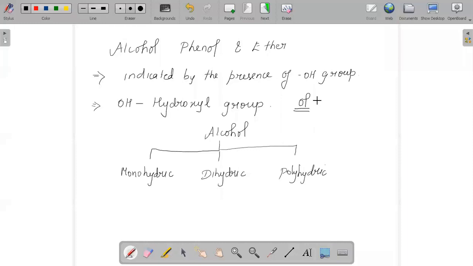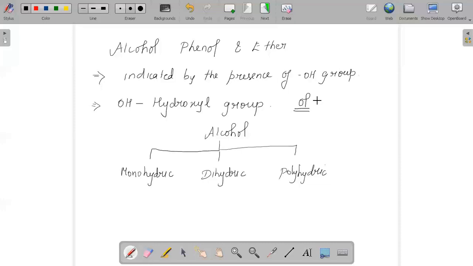And when we talk about how alcohols are classified, you can classify them based on different factors. First, the number of hydroxyl groups attached, or based on the hybridization, or based on the number of alkyl groups attached to the alpha carbon.